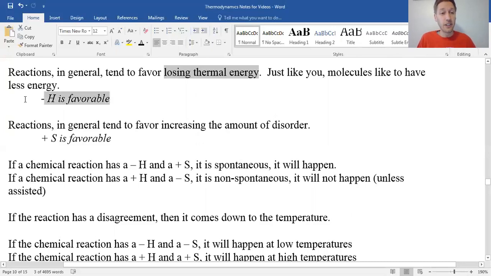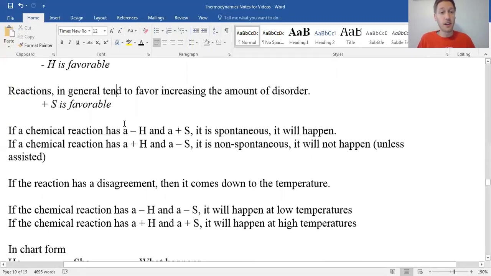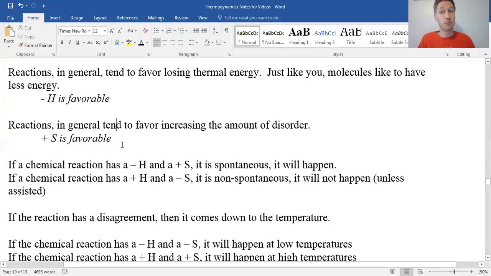If they can get rid of energy, that tends to be favorable for them. They also tend to be favorable for the reaction if it makes it more disorderly. If it can be messy, spread out and all over the place, if it increases the disorder, that's favorable. If it can be lazy and sloppy, it's going to happen. This is just what's generally going to happen.